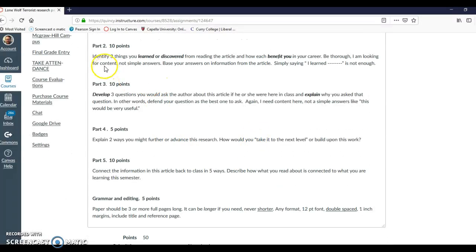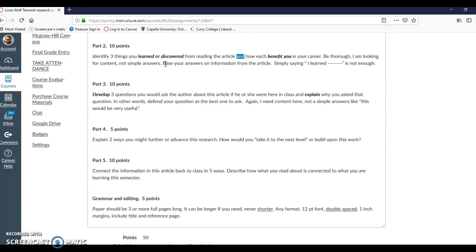Okay. Second part, identify 3 things you learned or discovered from reading the article, and how each benefits you in your career. Notice the word here, and. That means this is a 2-part question. The things you learned and how each benefits you in your career. Which means you are going to say, the first thing I learned by reading this article is whatever you learned. Okay. Sometimes it's a big thing. Sometimes it's a little thing. Then how each benefits me in my career.